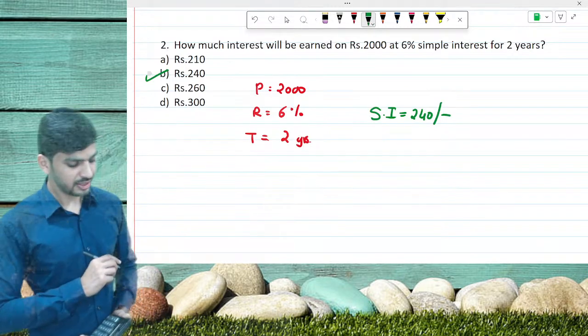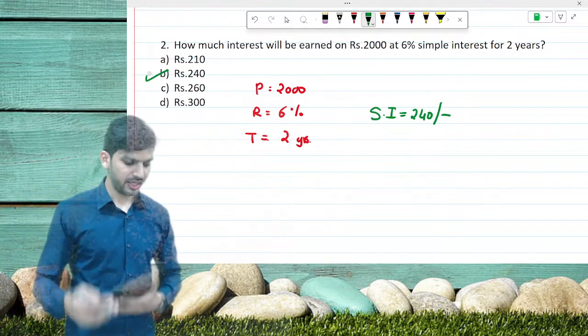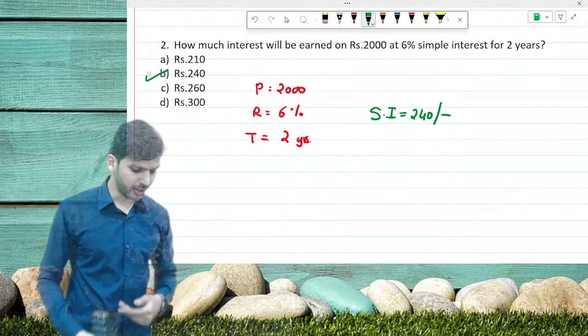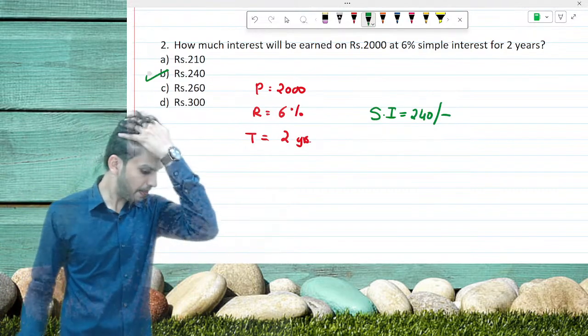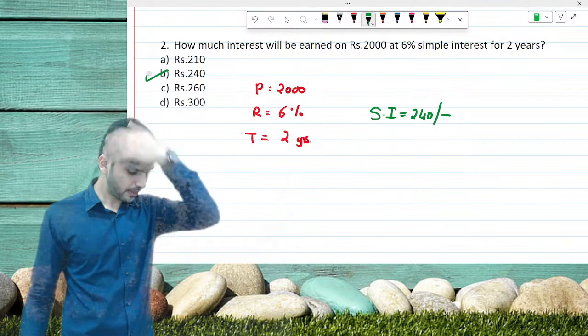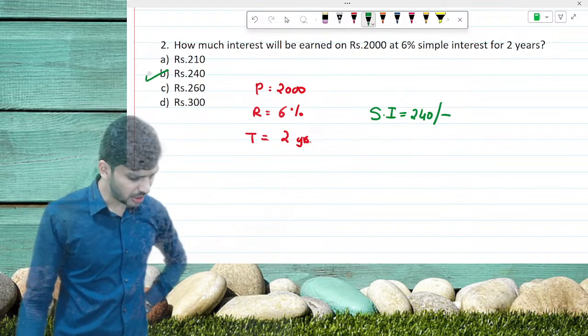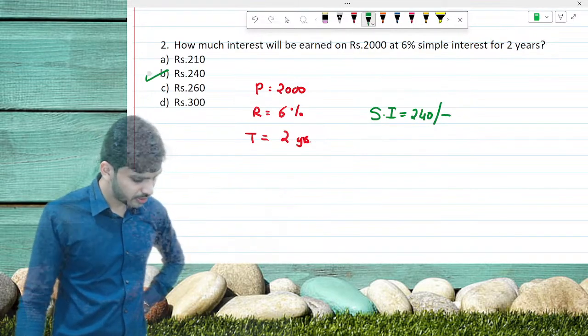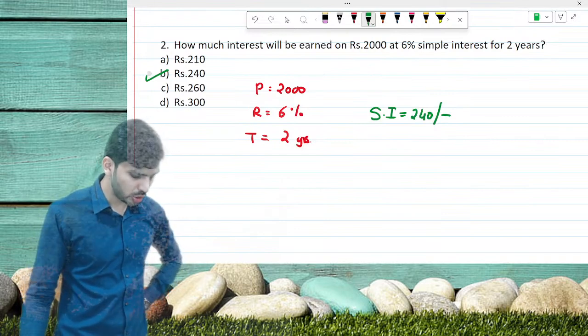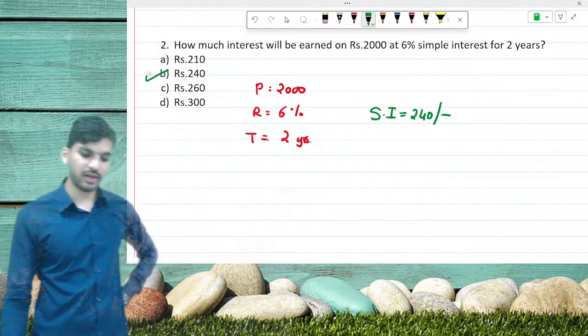Isn't it very easy? Very good. Pranjal, Kishan, Balaji, Harini, Kishori, very good.